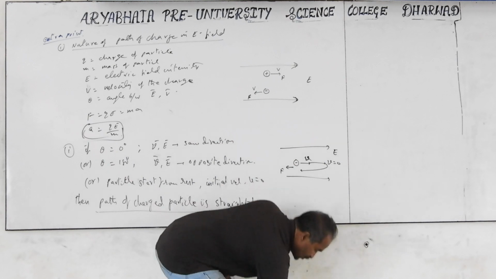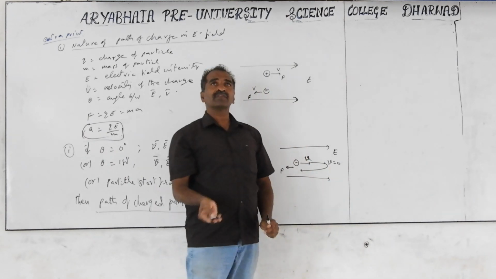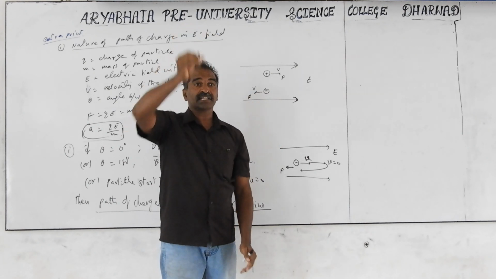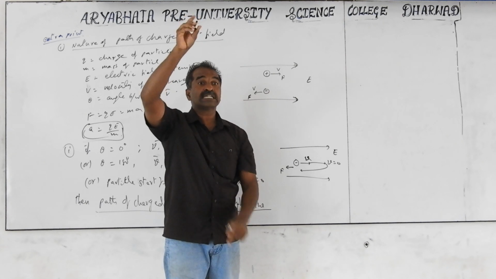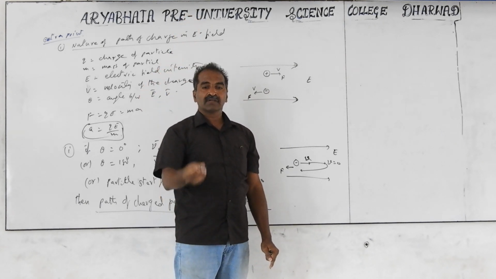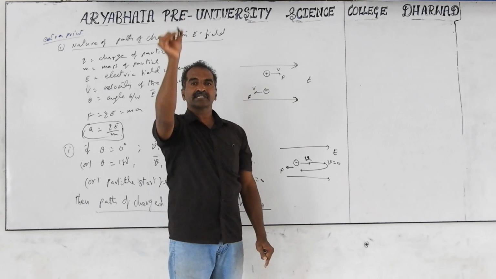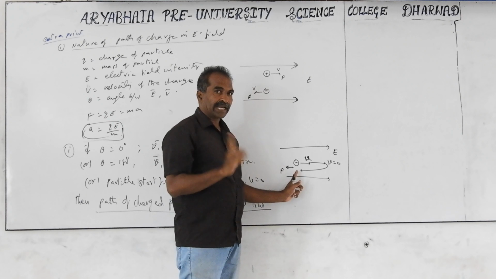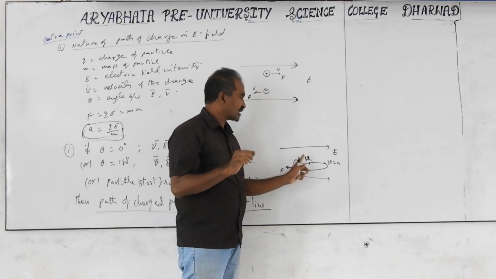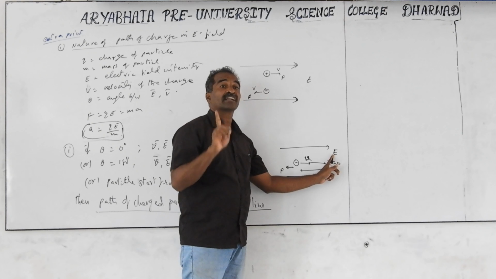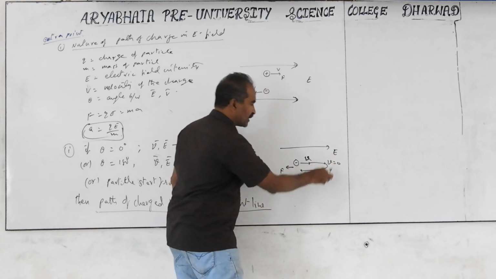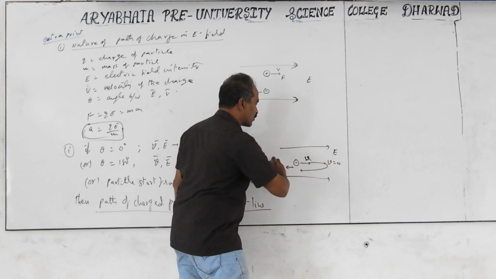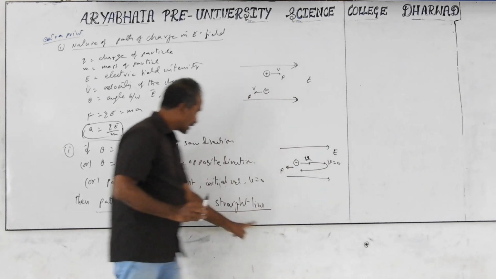Just like a stone: if you throw it upward, I am giving the velocity upwards, but the gravitational force is downwards. Acceleration due to gravity g is downwards, and the initial velocity is upwards. Acceleration opposite to velocity means retardation. In retardation, the velocity decreases, becomes 0, and again changes direction to downward, where velocity increases. The same thing happens here. A negative charge projected with velocity u in the direction of the electric field is under retardation. The path is a straight line. Drawing the diagram like this, it actually goes forward, stops, and comes backwards, changing its direction by 180 degrees. The path is a straight line only.